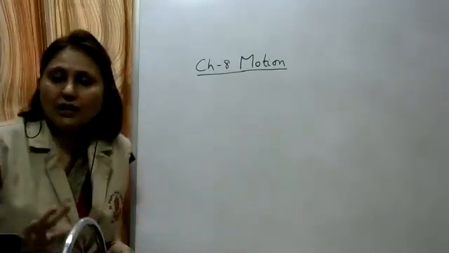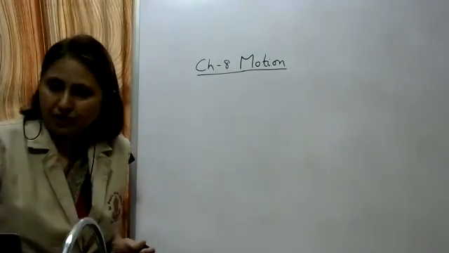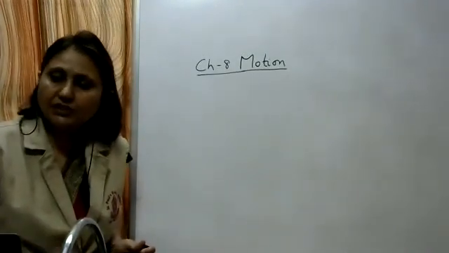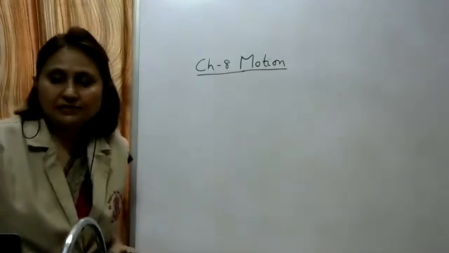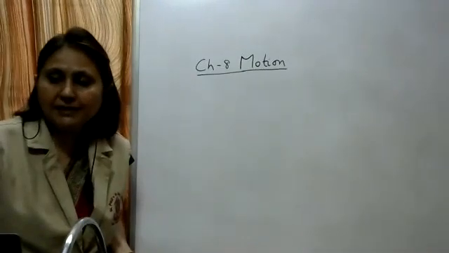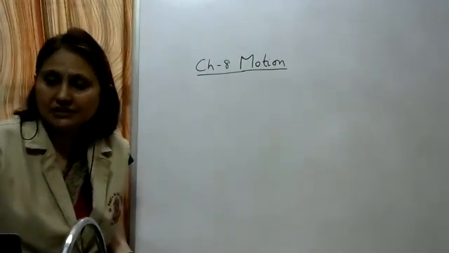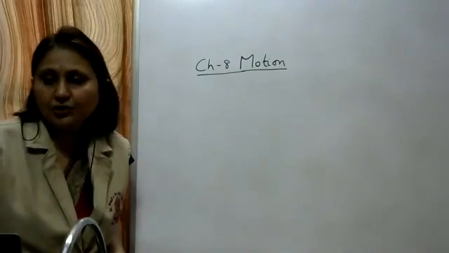It is the total path length traveled by a moving object. Whenever the object is moving, it is covering some path length. This total path length covered by the moving object, we call it the distance, and its SI unit is meter.